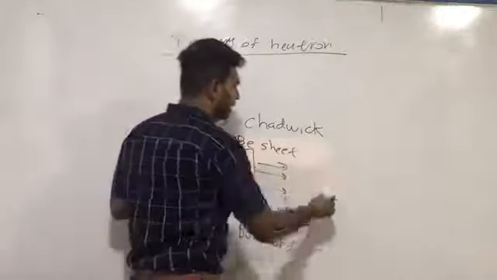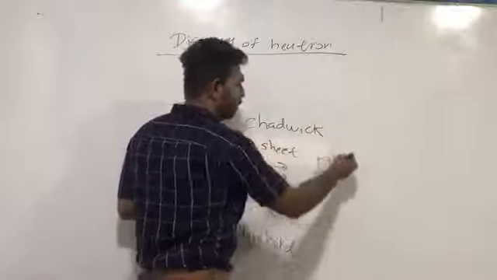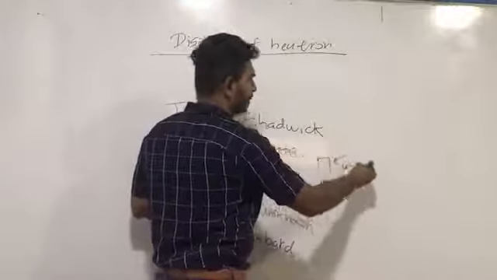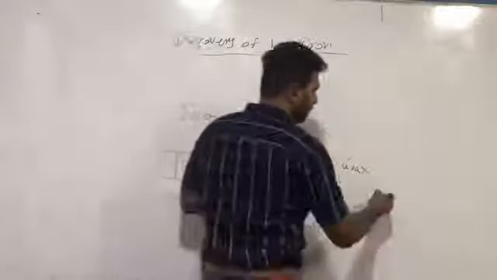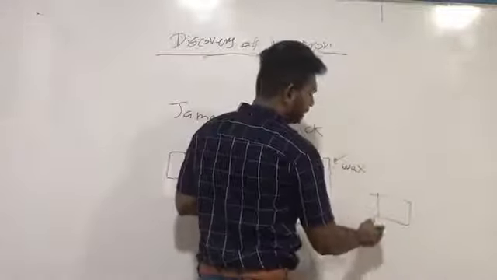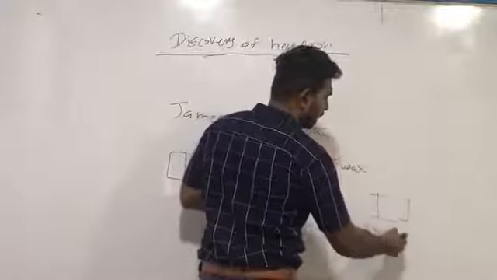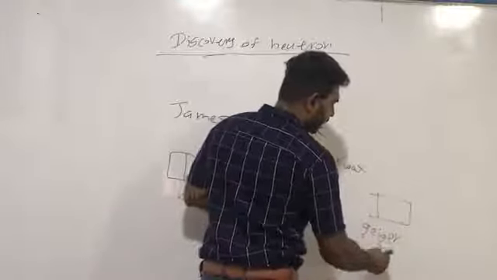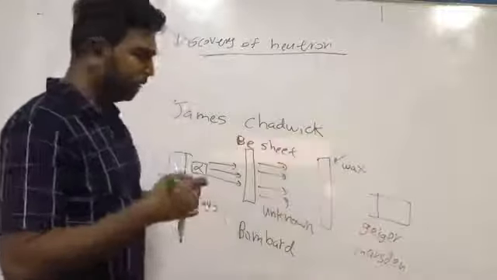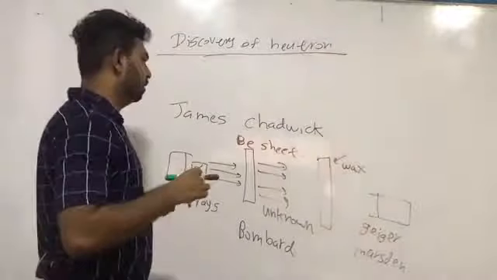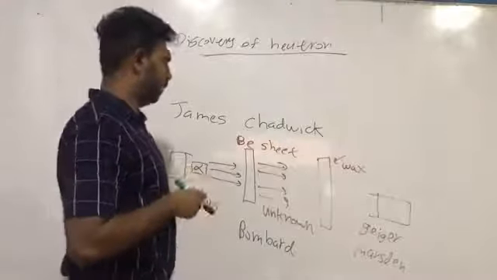Then he sent these through paraffin wax. And using a Geiger counter, don't worry about these words today, we will see what these are, he identified the neutron.